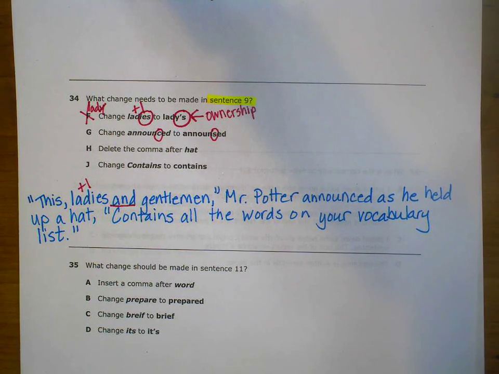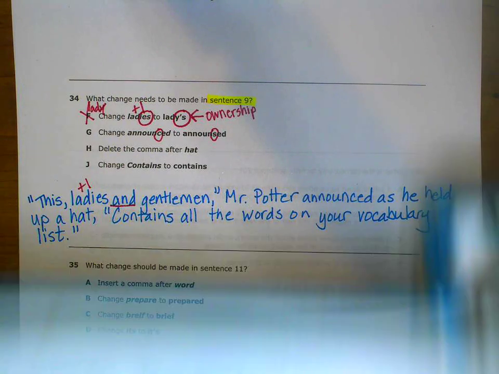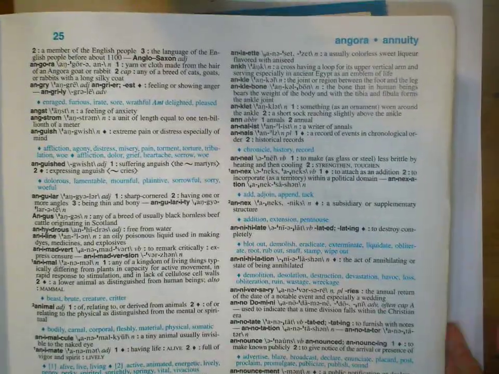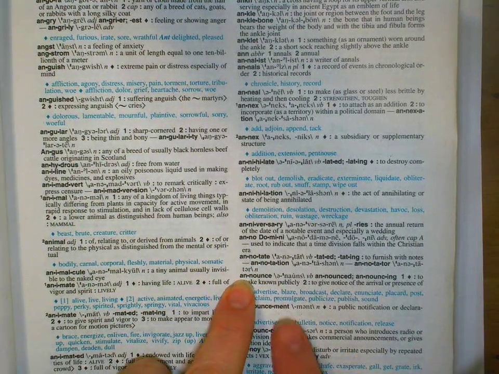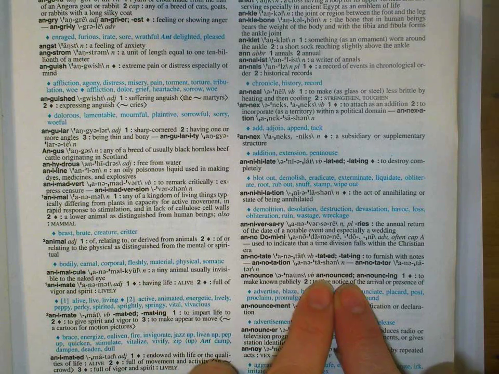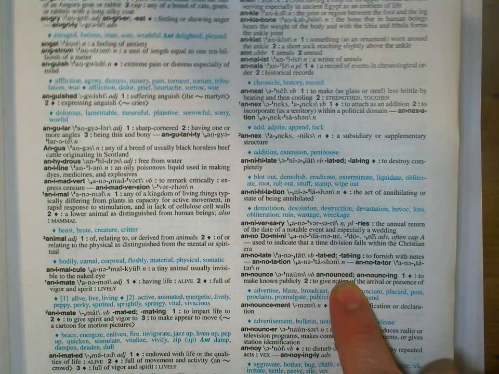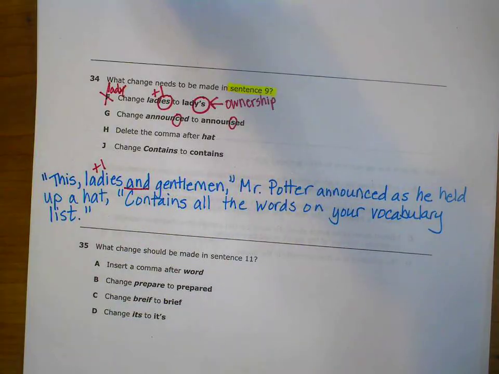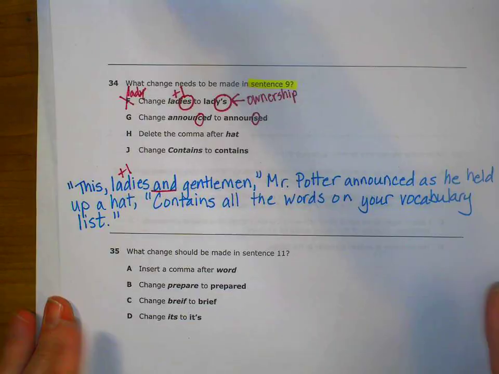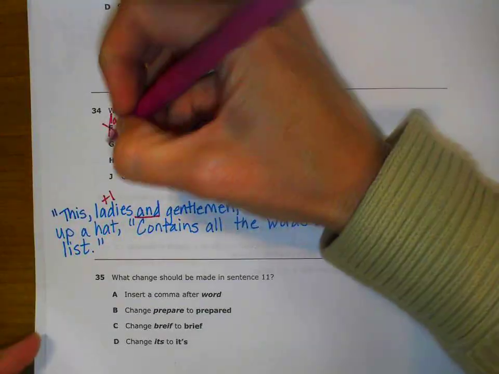So here I am, A-N-N-O-U, and I'm going to flip, and I'm going to see that here's the word announce. And if I keep going, I'm going to see that there is announced. So I need to spell announced with a C. So now I'm going to eliminate this answer.